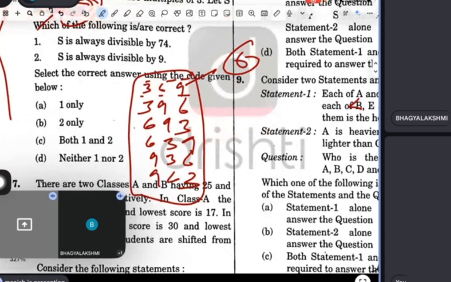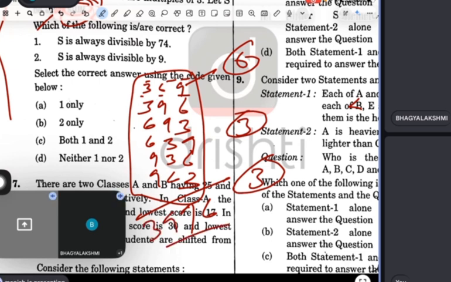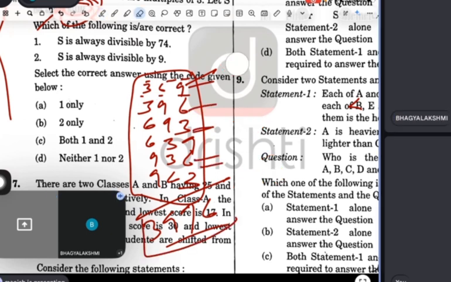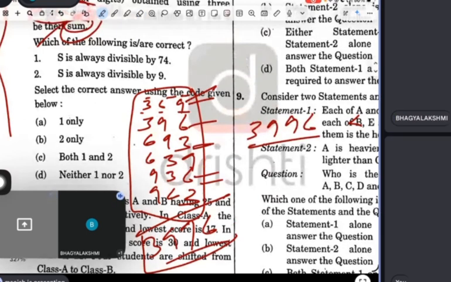Now if you add all of them: 9, 6, 15, 3, 18, carry. 9 appears 2 times, 6 is 2 times, 3 is 2 times, so I have summed them. Now what is the sum? 3996. Now you can see 3, 9, 9, 6 adds up to 27, which is divisible by 9.